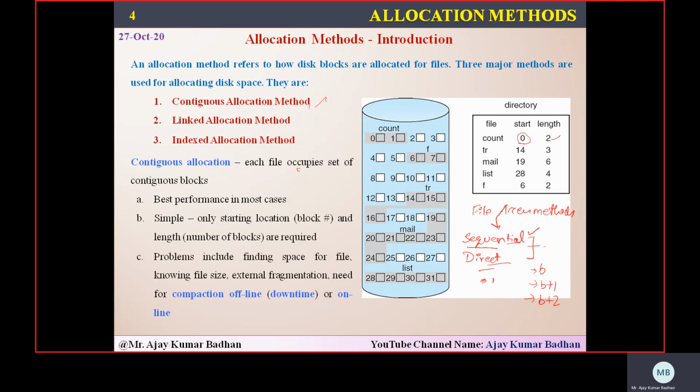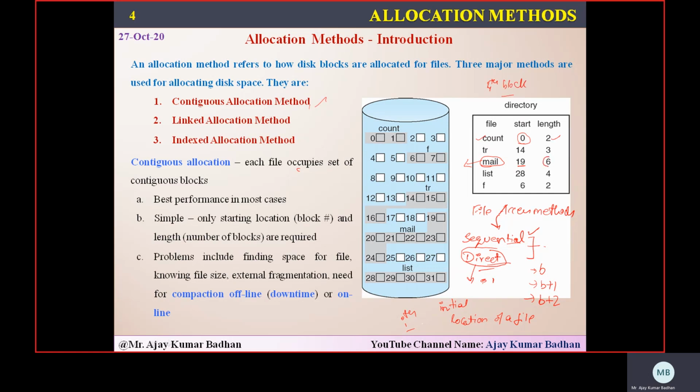And in the same way, we can also apply the direct access method to this allocation method. How? Since we know the initial location of a file, if I want to find the ith block, can I find it? It's possible. For example, let us take a bigger one. This is a file, mail. I know the initial location is 19. I want to locate the fourth position. I want to get the content from the fourth block.